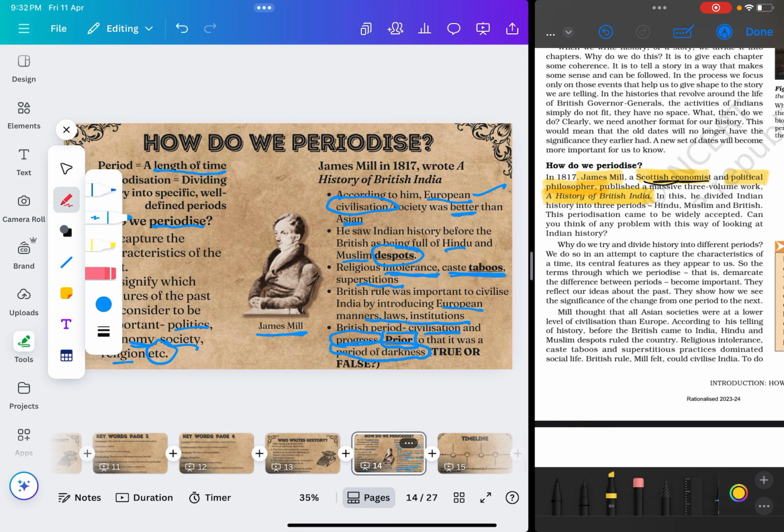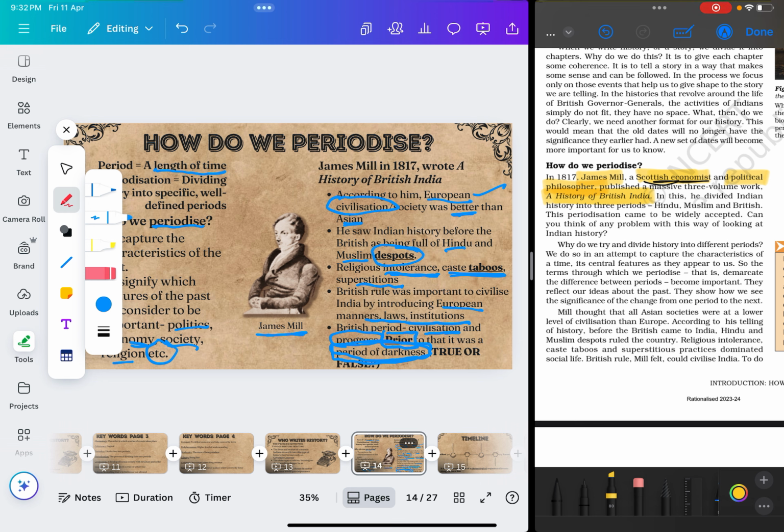Progress is usually a good thing, right? But now I want you to think and tell me. You've studied Indian history in 6th and 7th, a lot of different cultures, different kings and queens and different societies in India. Do you think what you've studied showed that India was full of a period of darkness? Think back to what you've studied in the past 2 years and tell me whether whatever James Mill believed about Indian history was correct or wrong.